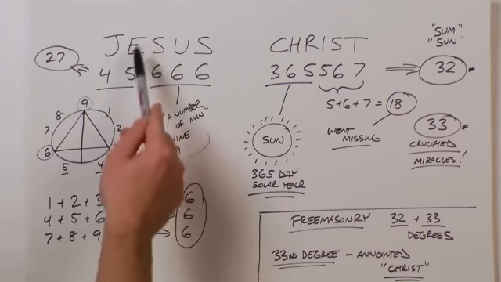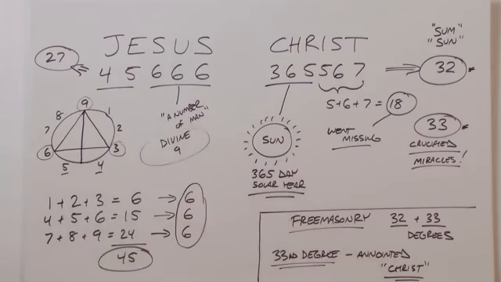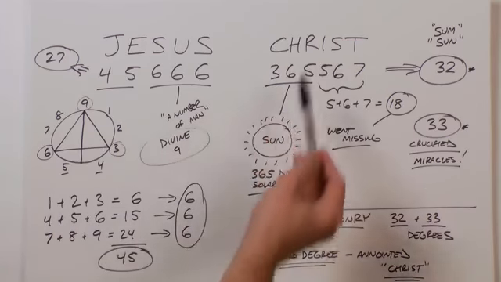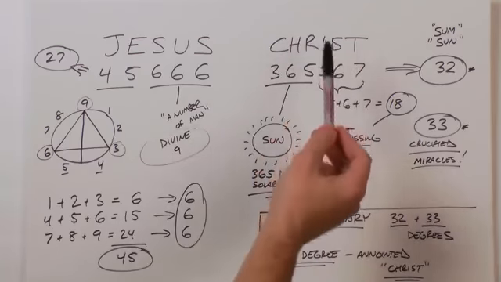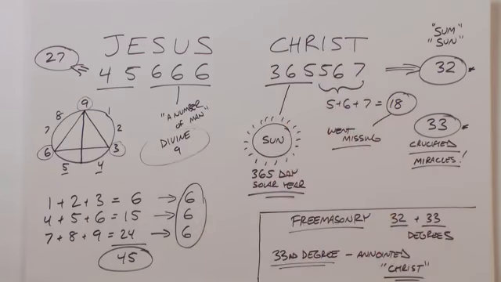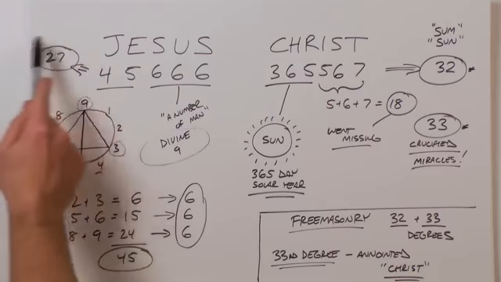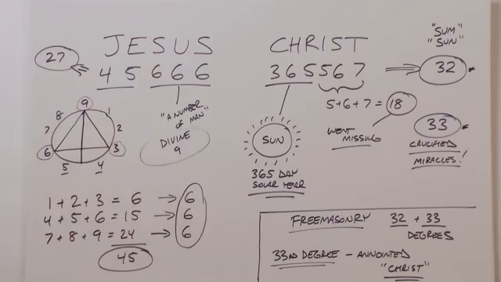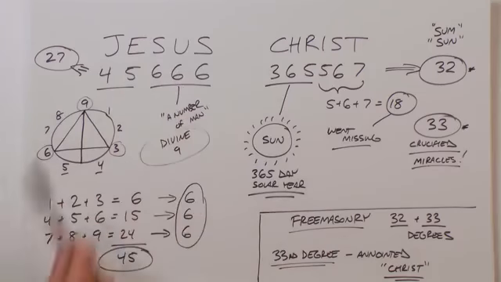J is 4, E is 5, S is 6, U is 6, and S is 6. C is 3, H is 6, R is 5, I is 5, S is 6, and T is 7. Let's not look at Christ right now, and let's just look at Jesus. 4 plus 5 plus 6 plus 6 plus 6 gives you 27, or our number of enlightenment. Of course, notice the SUS is 666, and we have a 4 and a 5.